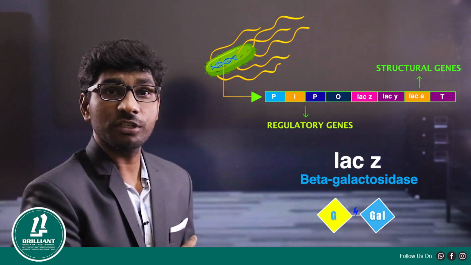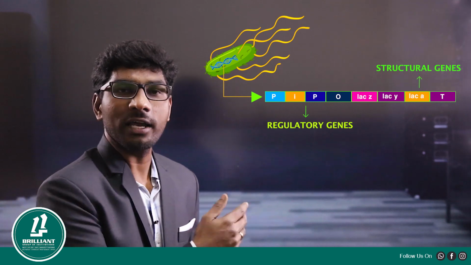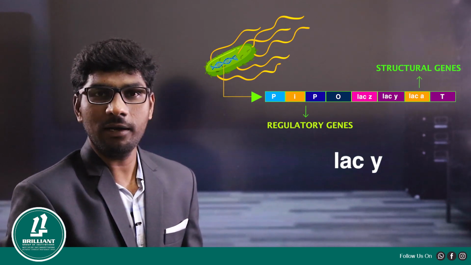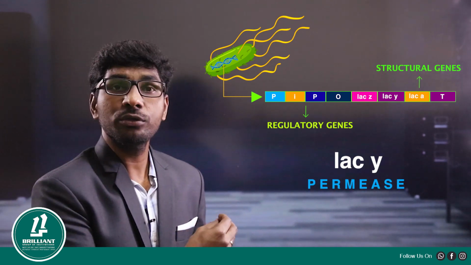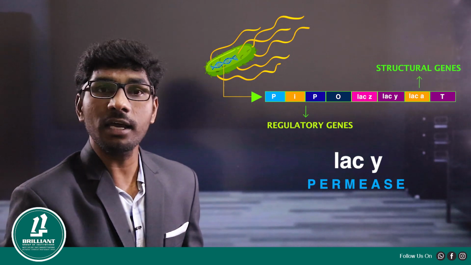The second structural gene is called LAC-Y. LAC-Y codes for the permease enzyme. It undergoes transcription and translation to form an enzyme called permease.